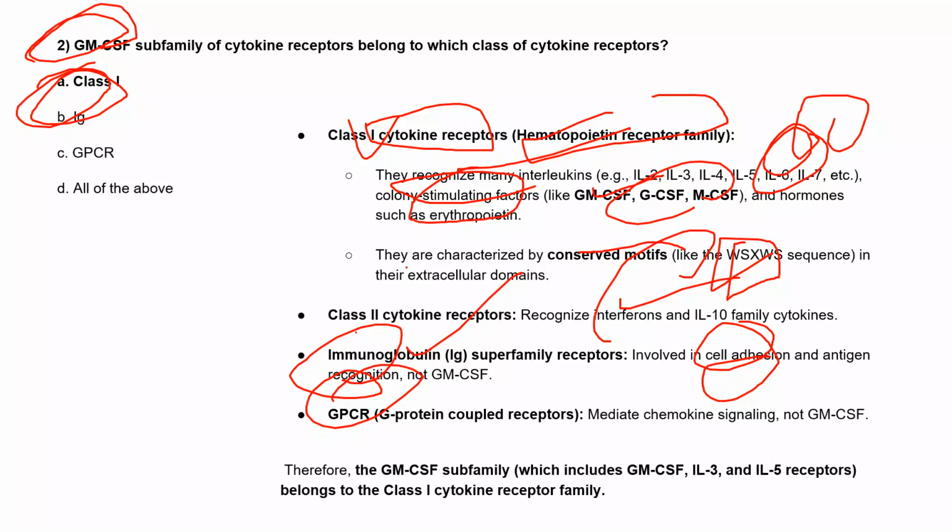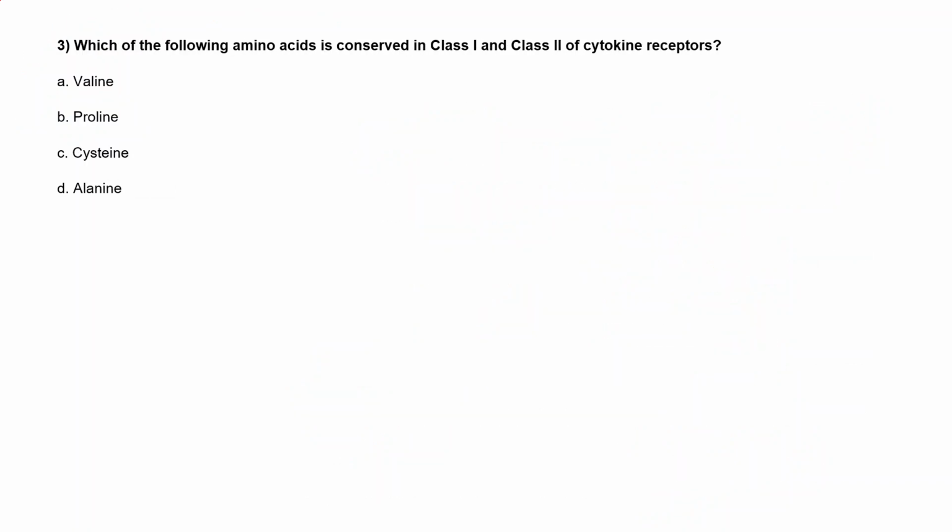And other than that, the GPCRs mediate chemokine signaling, so all the chemokines belong to these GPCR receptors. So in the question they asked about GM-CSF, and as we know, it belongs to the class 1 cytokine, the hematopoietin receptor family. So all the interleukins and GM-CSF, GCSF, and MCSF belong to the class 1 cytokine receptor family.